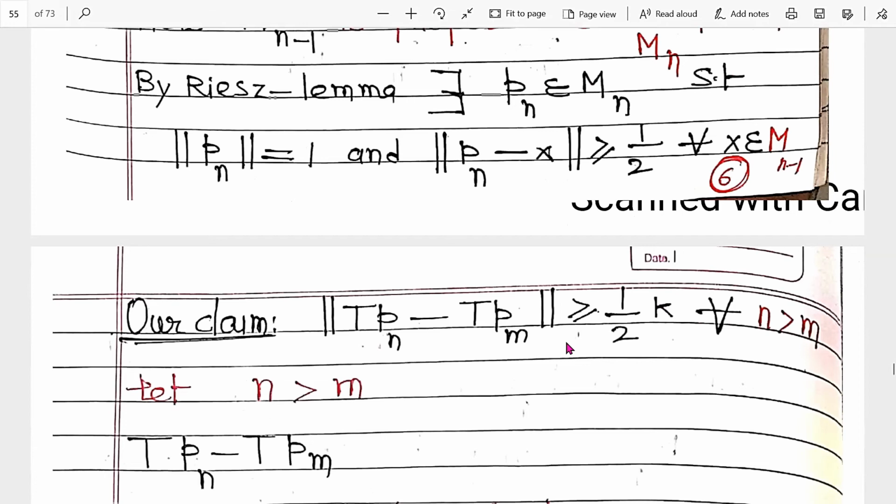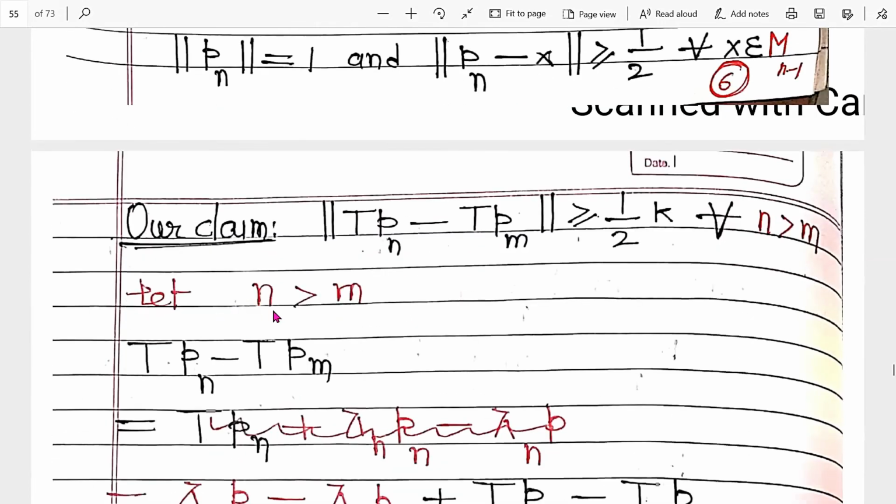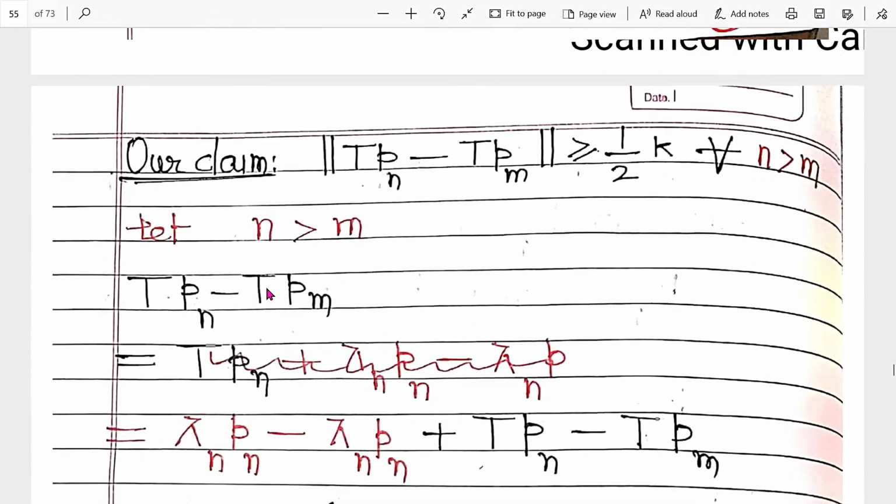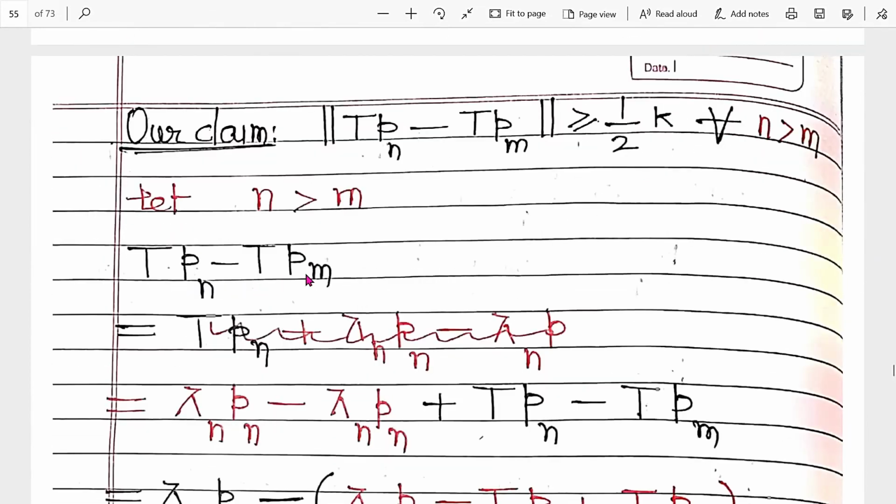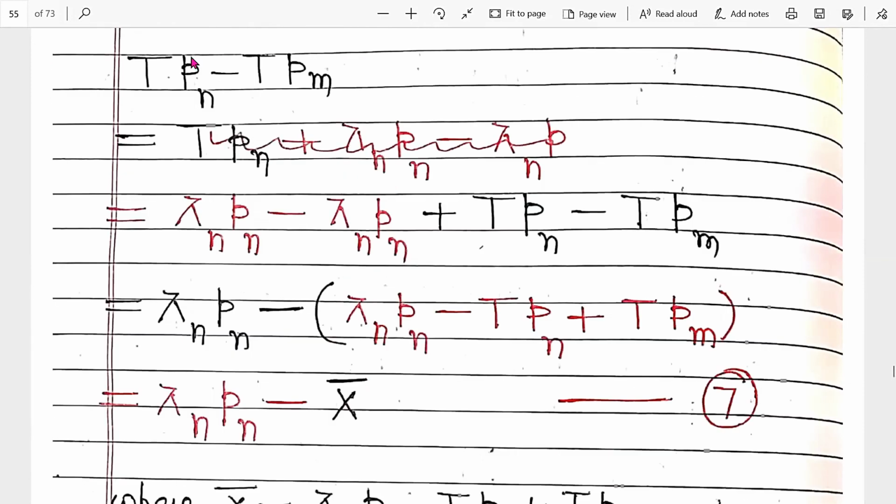Now, our claim is to prove this condition. In order to prove it, we show that this is not a Cauchy sequence. First, I take n greater than m, then Tpₙ − Tpₘ. This can be written as λₙpₙ − Tpₘ.